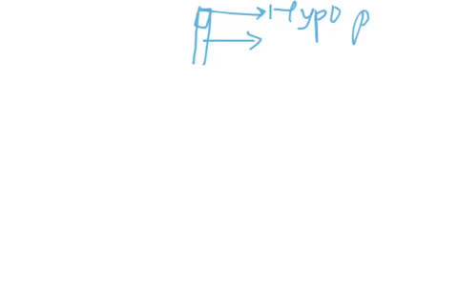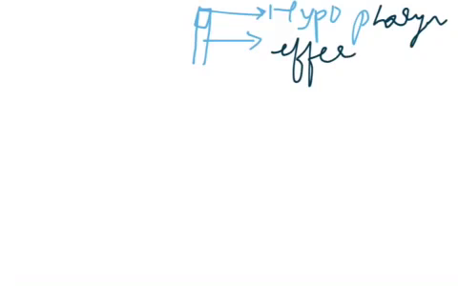Let me show in detail the total salivary gland, coming from the hypopharynx. This is the hypopharynx, and this is the efferent salivary duct.